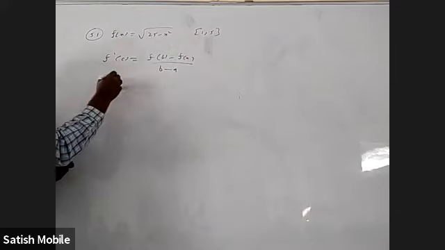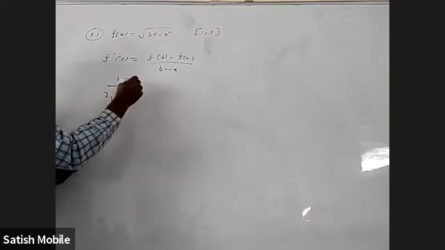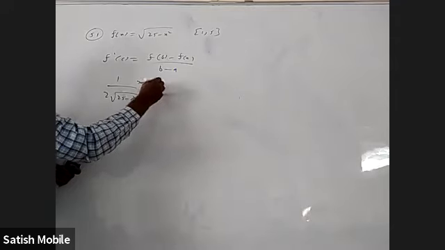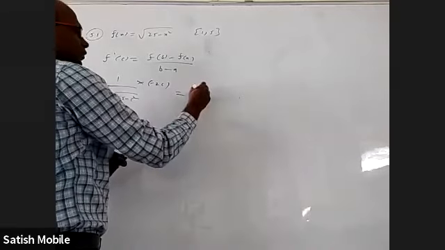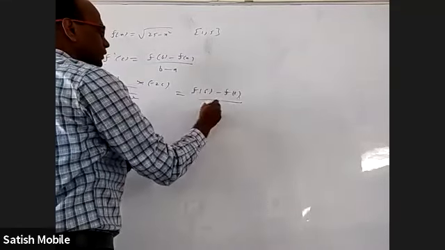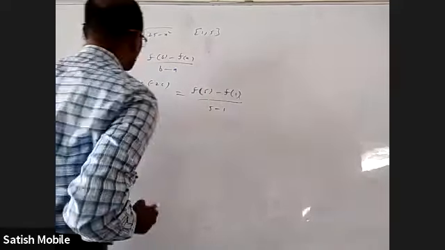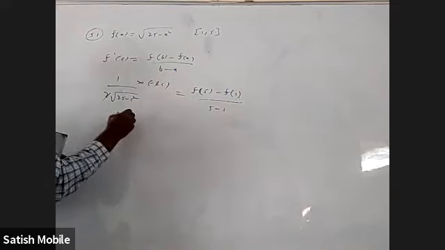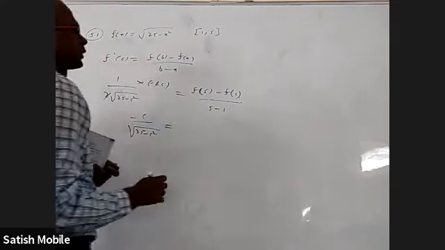When I differentiate this, I'll get 1 by 2 root 25 minus c square into derivative of 25 minus x square, which is minus 2c. f of b means value at 5, f of 5 minus f of 1 by 5 minus 1. So we can cancel 2 to get minus c by square root of 25 minus c square.